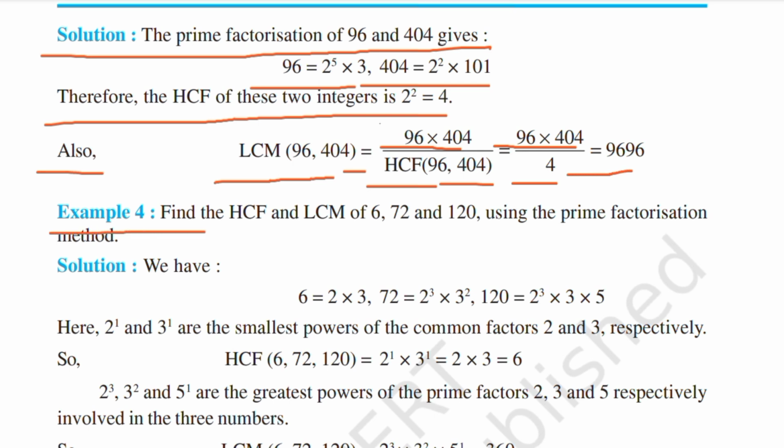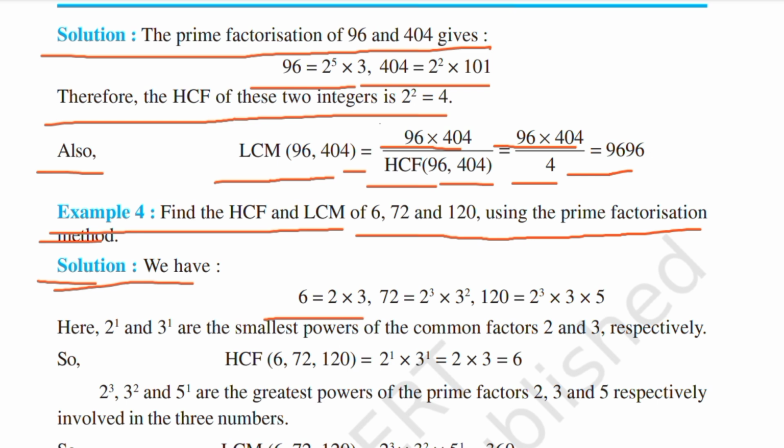Example 4. Find the HCF and LCM of 6, 72 and 120 using the prime factorization method. Solution. We have 6 is equal to 2 into 3, 72 is equal to 2 power 3 into 3 power 2, 120 is equal to 2 power 3 into 5.